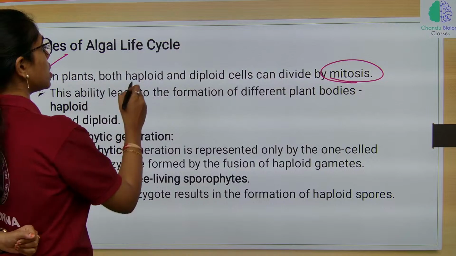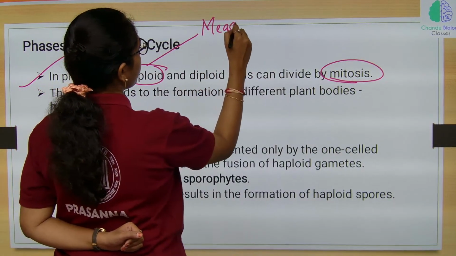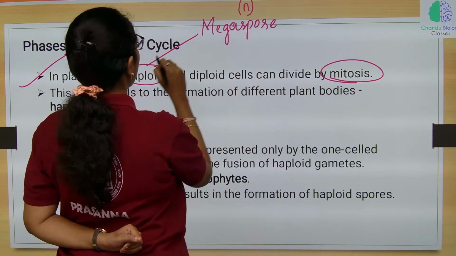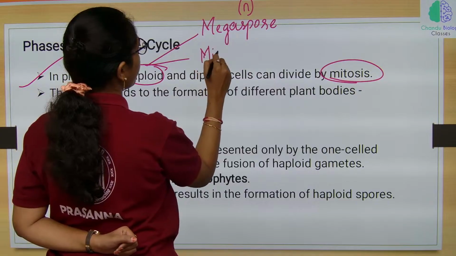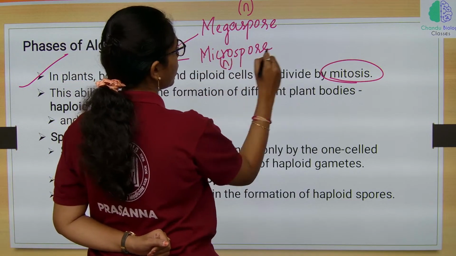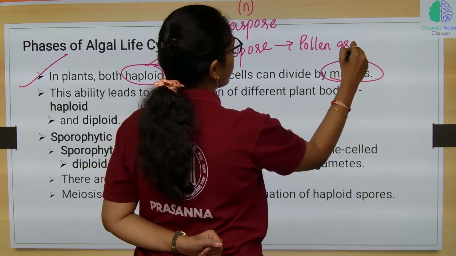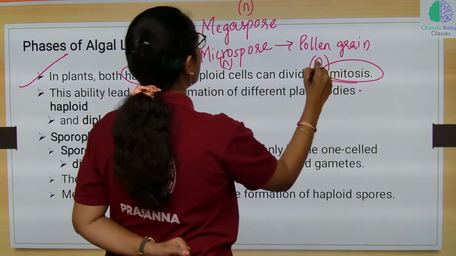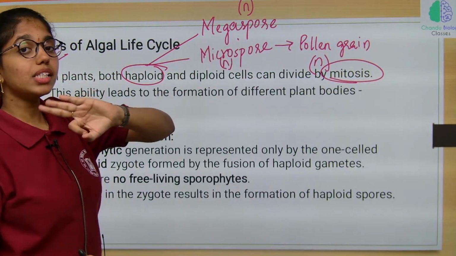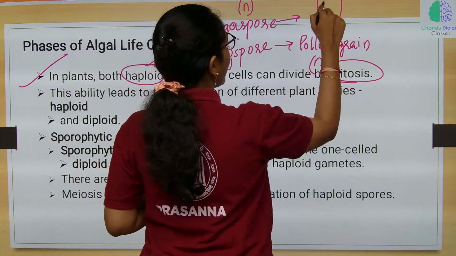Best examples include megaspore, which is haploid, microspore, which is haploid, differentiates to pollen grain, which is haploid. So, yes, this haploid megaspore undergoes 3 sequential mitotic divisions forming a haploid embryo sac.